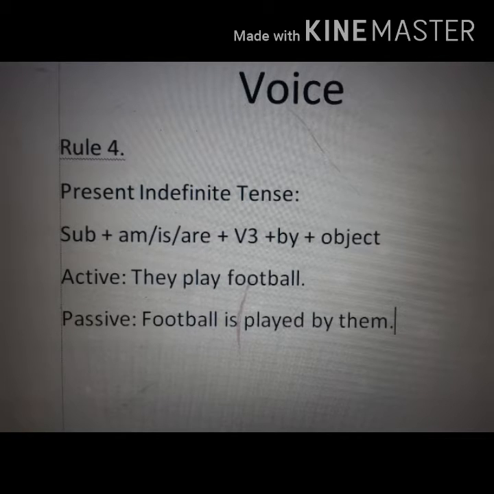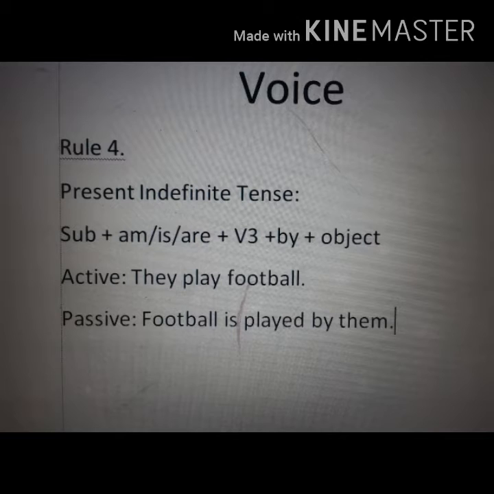Now I am going to tell about the structure of voice according to tense, because you know voice is changed according to tense. First, present indefinite tense. Structure: subject, which is the object of active voice.